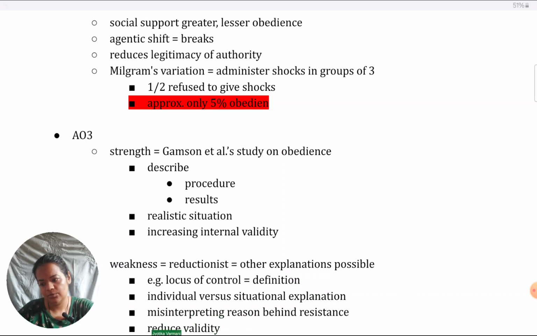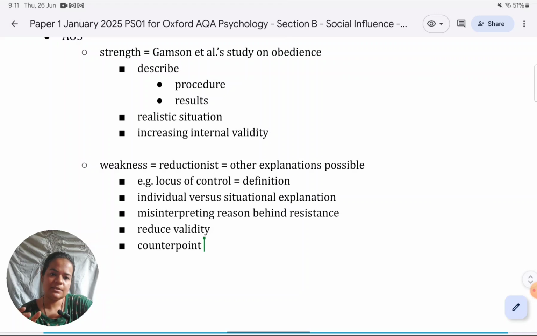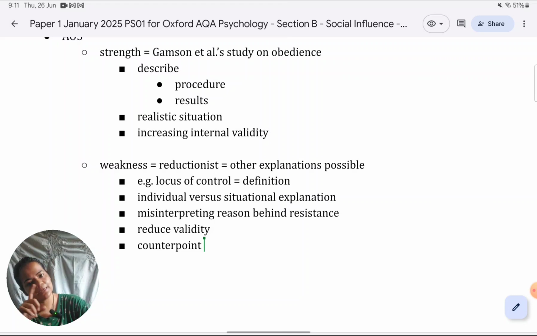To give a counterpoint though, it's a very easy counterpoint that you can give. All these experiments, like if we take Milgram's variation or Asch's variation, when people have not obeyed or not conformed because of social support, it's been very apparent because the difference in rates of obedience or conformity compared to the original experiments has been so sharp. Like it comes down from say 33% to 5%, which is like a reduction of more than 25%. We cannot attribute it to anything but social support because that is the only thing that they have changed in the variation. Rest everything has been kept constant.